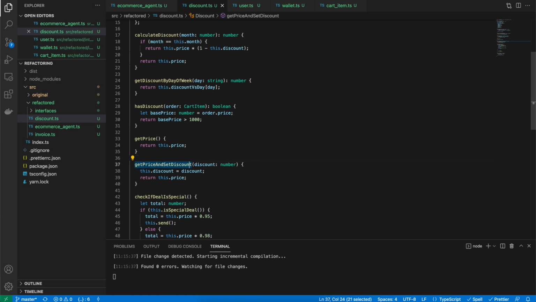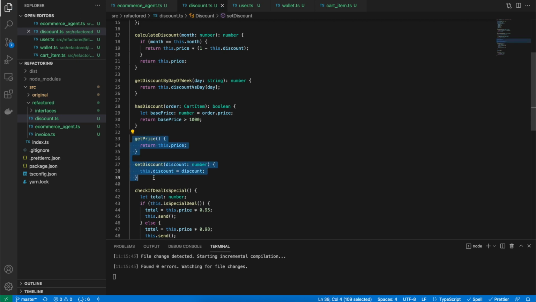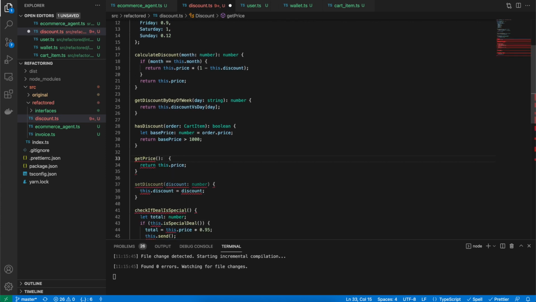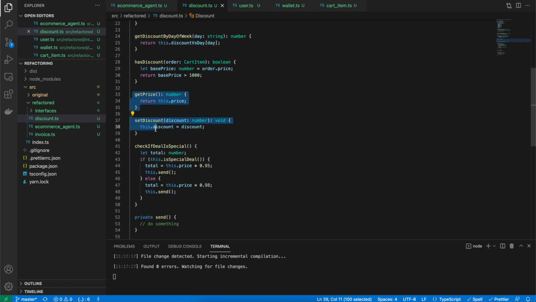And the second one is set discount, which has no return type. So it looks much cleaner now, as it is returning something, which is the price. It should have a return type, which is number. And as this is not returning anything, we can keep a void in the end. So what we did is we decoupled a function and created two functions out of it, which had very specific functionality. So that's a very good way of refactoring a function.